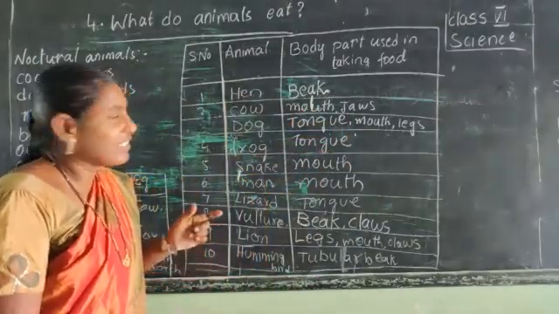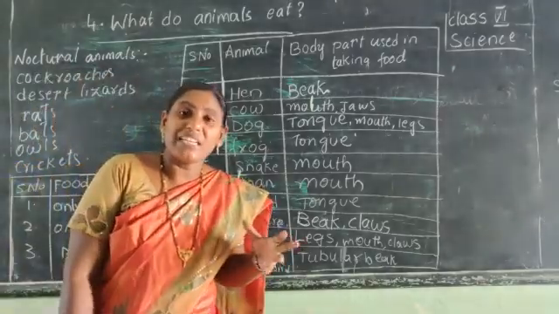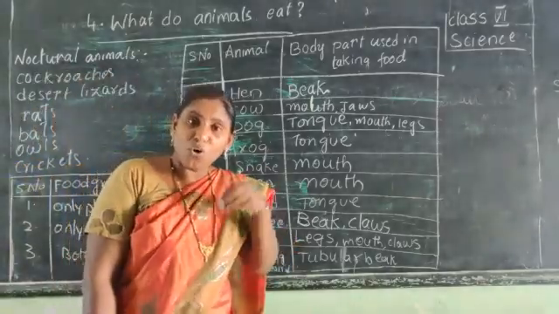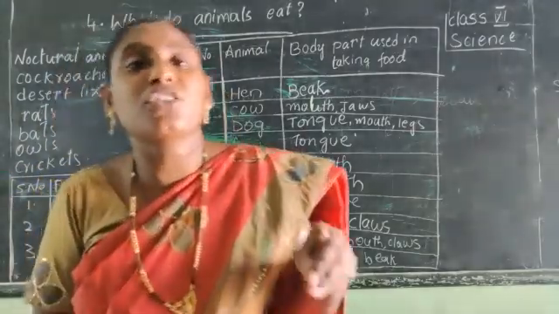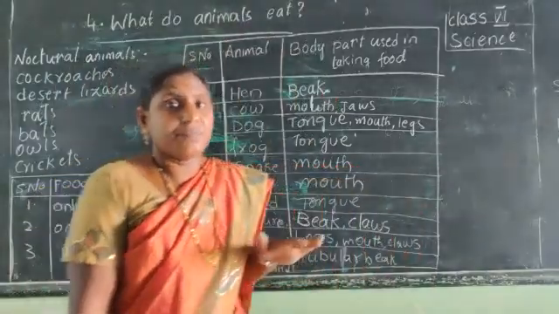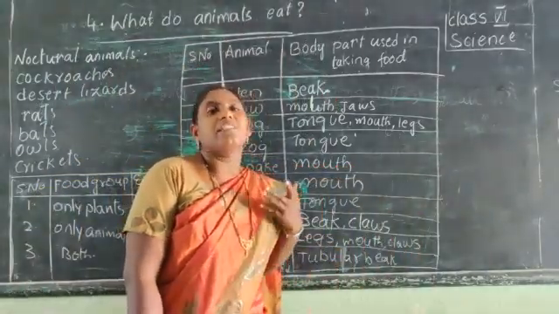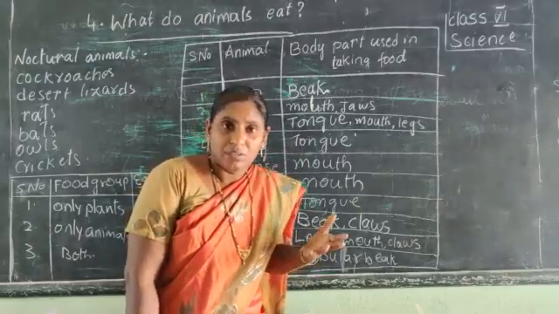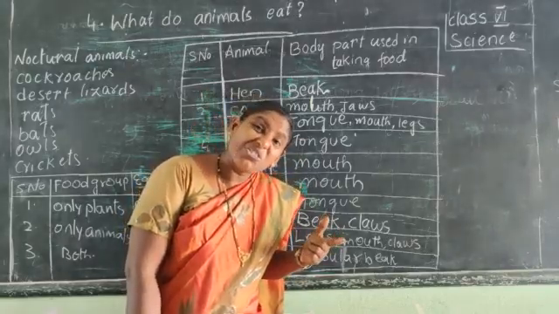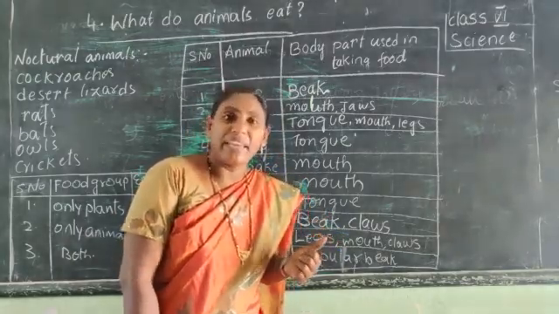And yesterday we discussed cow and buffalo. They eat the food in large quantities and the chewed food is stored in their stomach. Whenever they feel hungry, they bring the food back from the stomach to their mouth and again they chew the food. This process is called rumination.